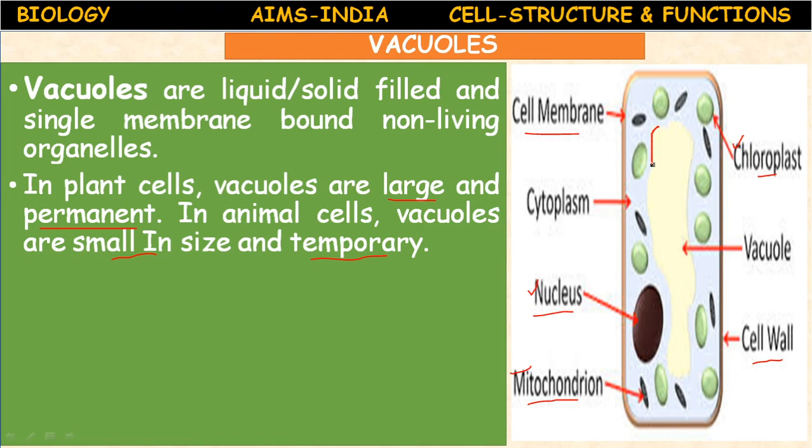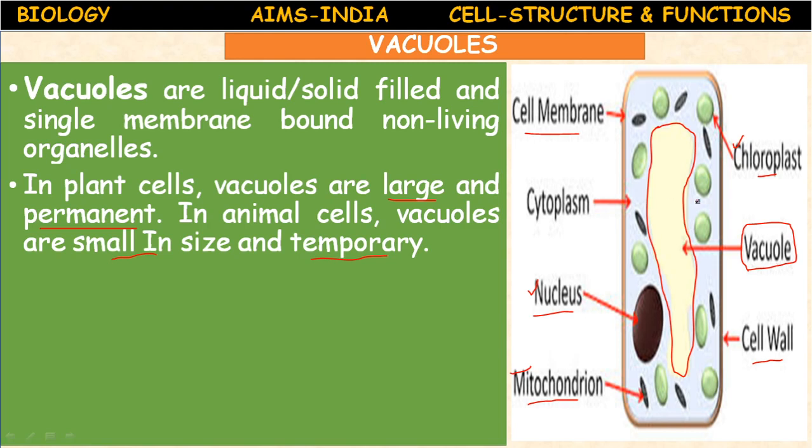This vacuole. Vacuole is very big in size. A mature plant cell contains a large vacuole, even it pushes the nucleus aside. Nucleus is pushed aside by the vacuole.